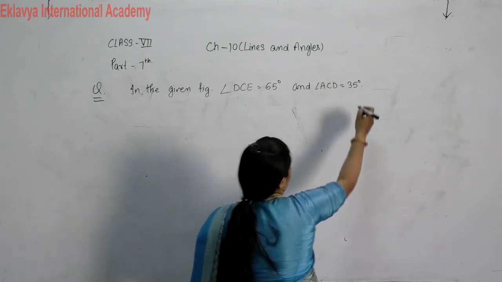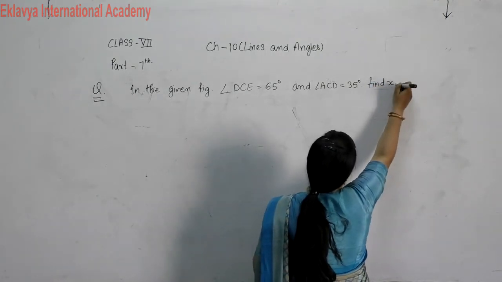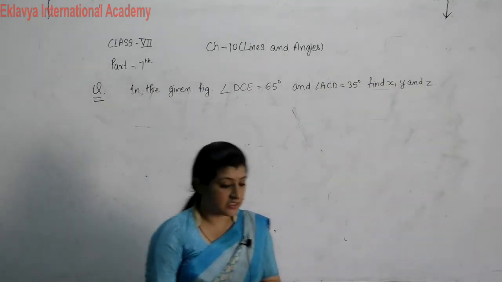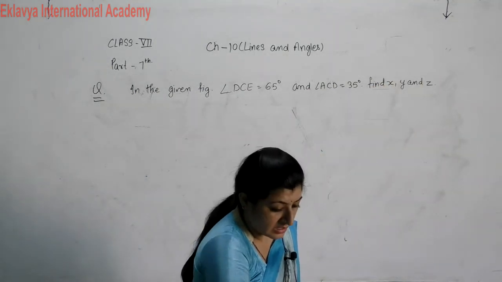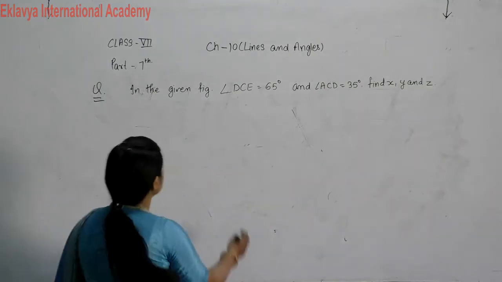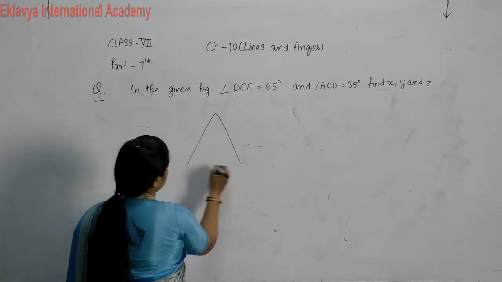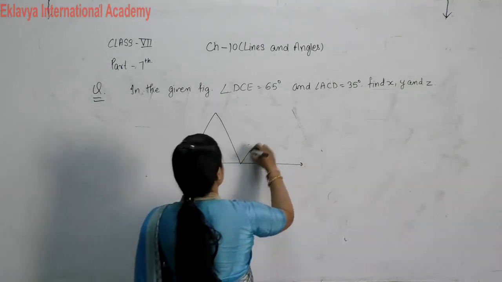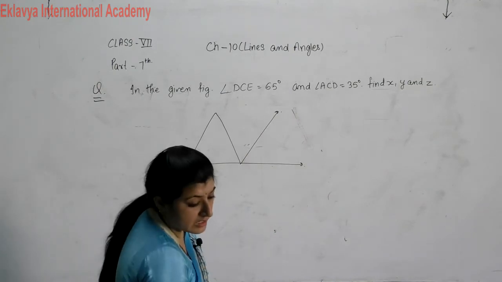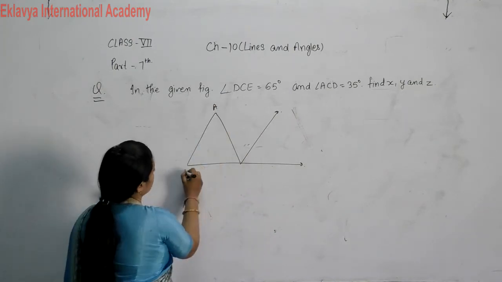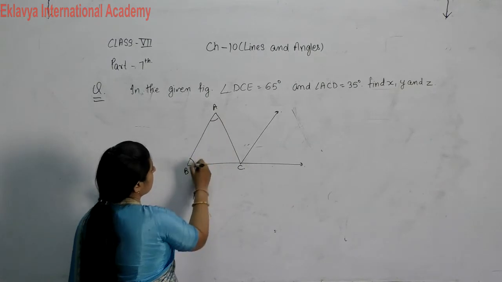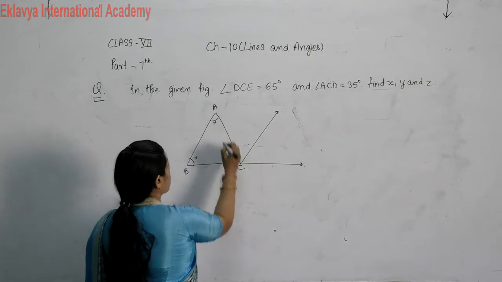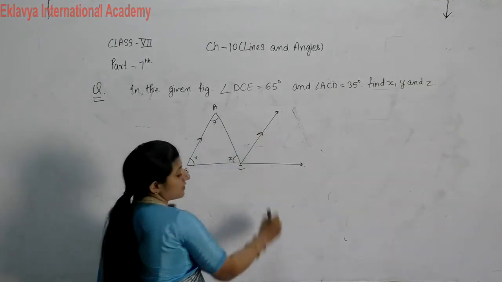Find X, Y, Z. The figure is given to you. A, B, C, X, Y, Z. This line is parallel to this.